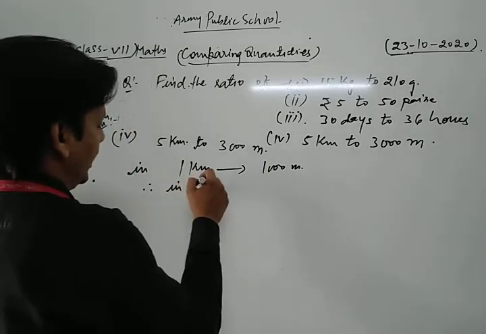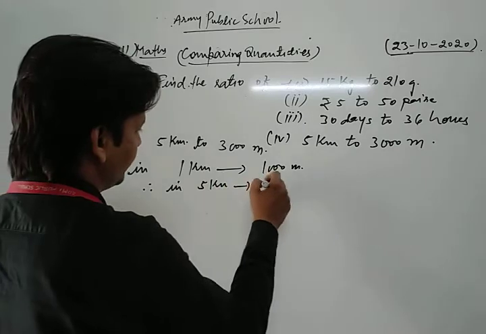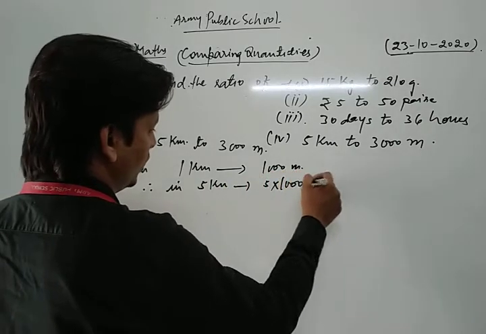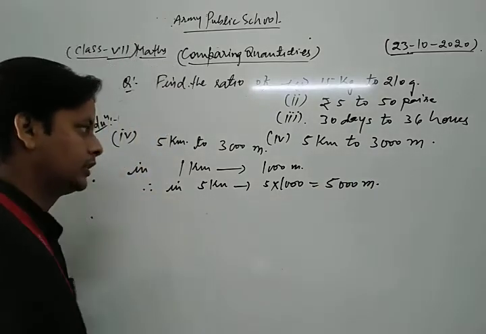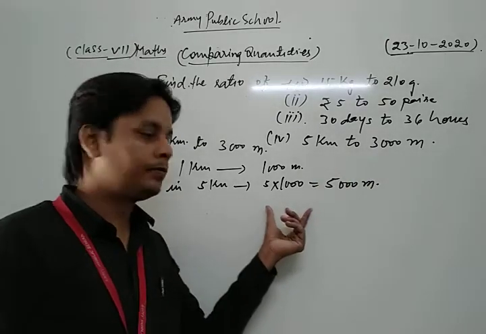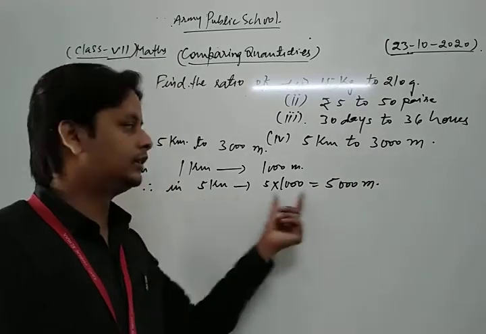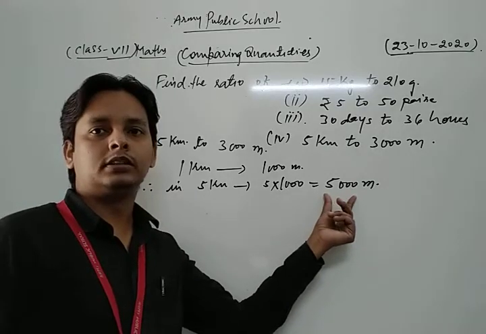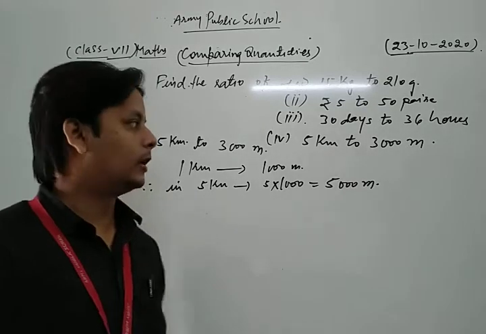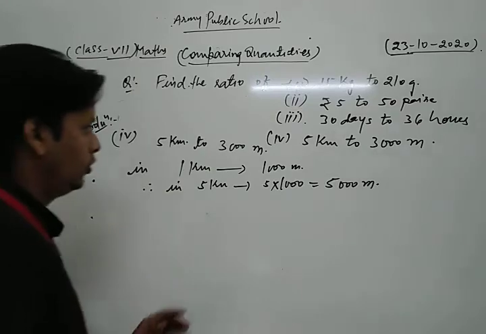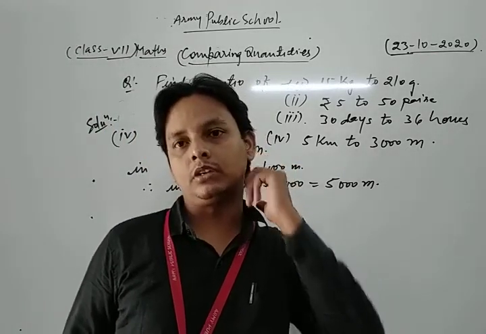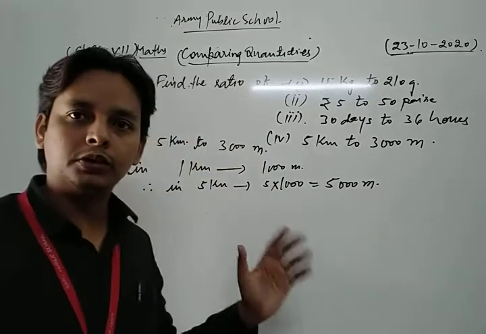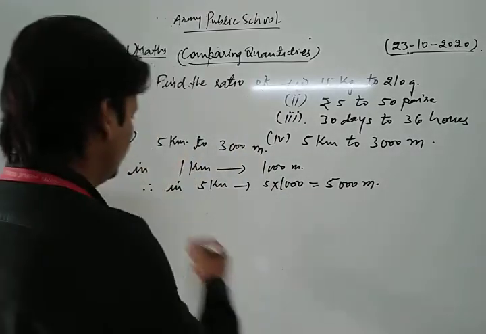Since in 5 kilometers there are 5 into 1000, that is 5000 meters. Now, to find the ratio of these quantities, first of all we compare them in the same units.